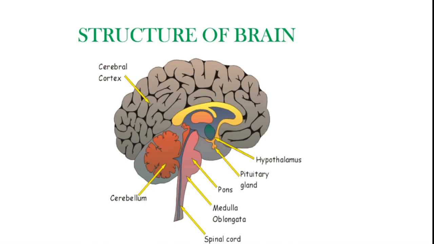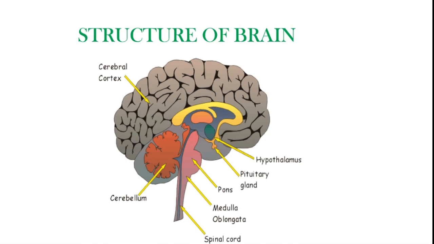When you see the basic structure of brain, it consists of cerebral cortex, which means cerebrum is present there, then cerebellum, hypothalamus, pituitary gland, pons, medulla oblongata, which is the brain stem, and then we come to the spinal cord.